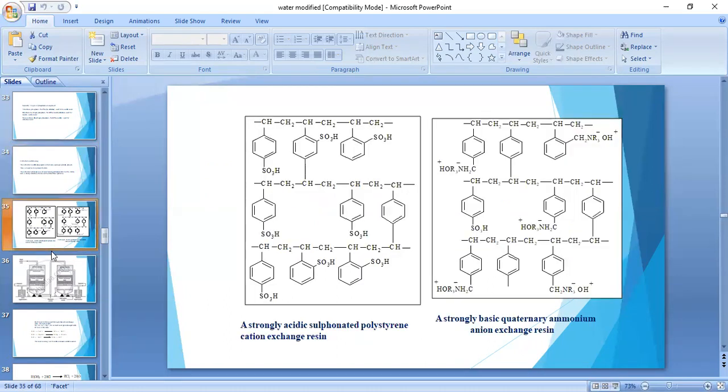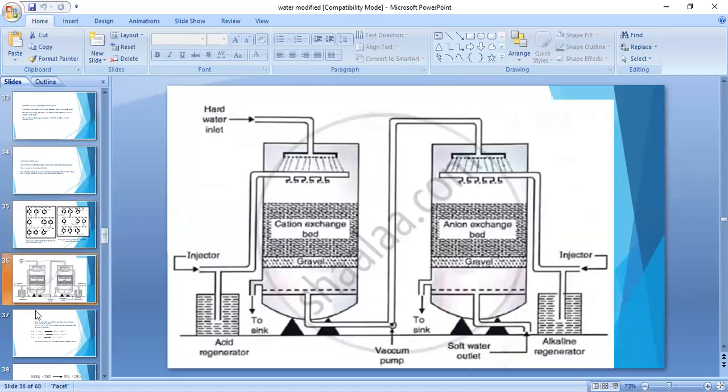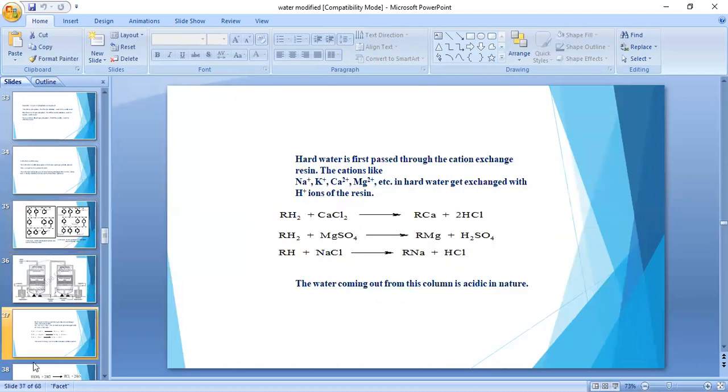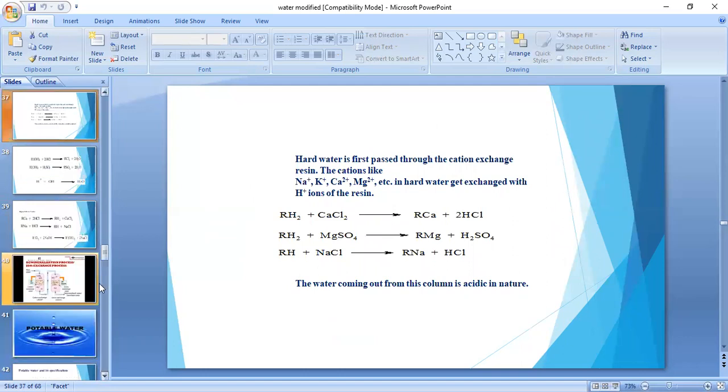Then when we are coming to the external treatment, here ion exchange I already told. So internal treatment means colloidal conditioning, phosphate conditioning. These three conditionings come under internal conditioning. And external conditioning is nothing but the ion exchange process. Then what is the ion exchange process here?